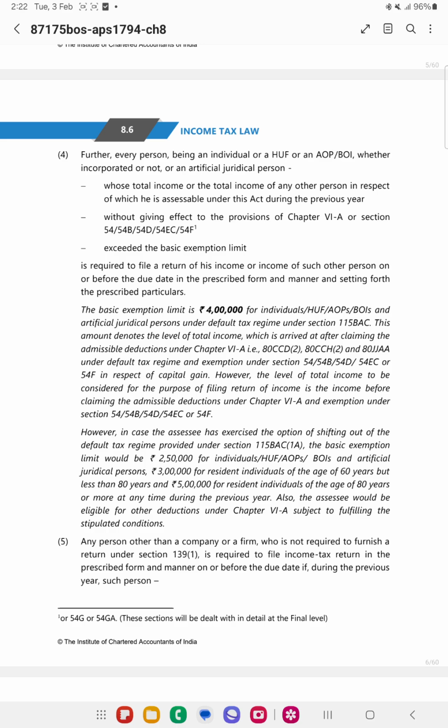As you all know, for individuals of certain ages we have different limits, and in case of HUF, AOP, BOI, we have only one basic exemption limit. So based on this, you need to calculate the basic exemption limit.